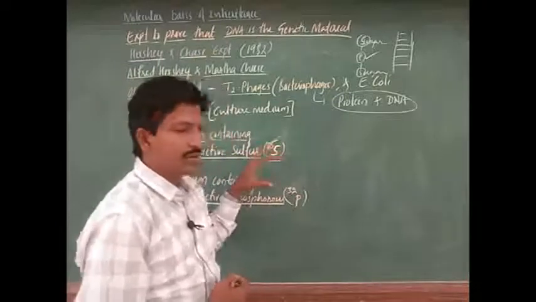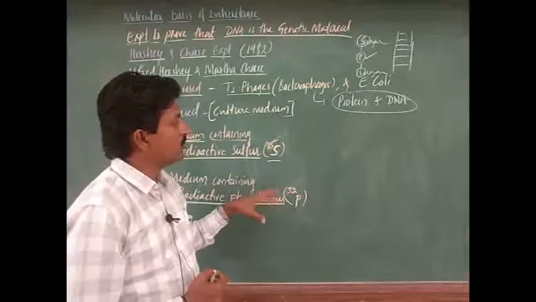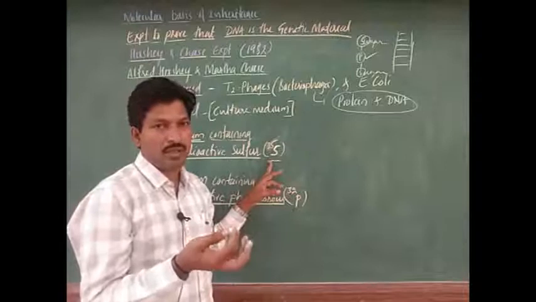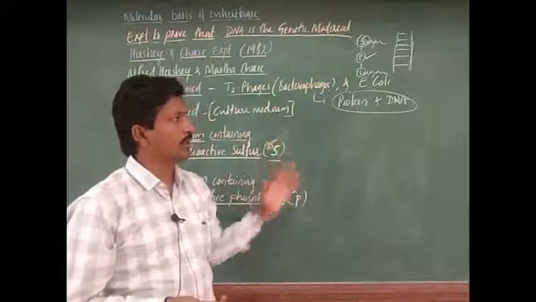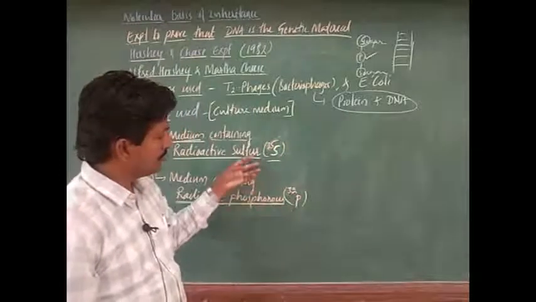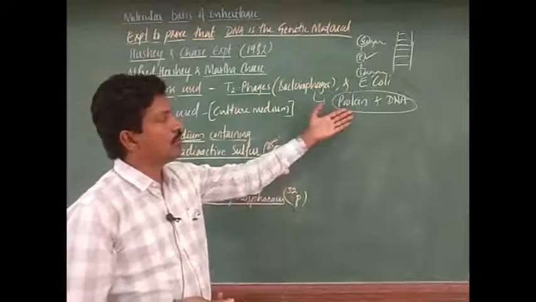So this is why they use these when they culture in these media. This becomes the raw material to synthesize the biomolecules, proteins or DNA. So from these nutrients they are producing the protein and DNA.